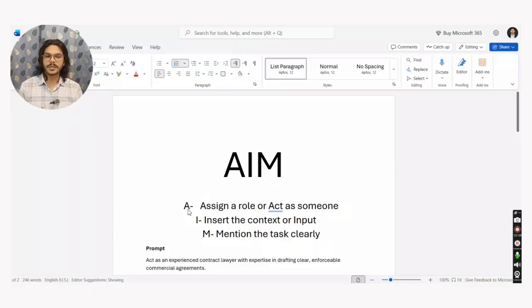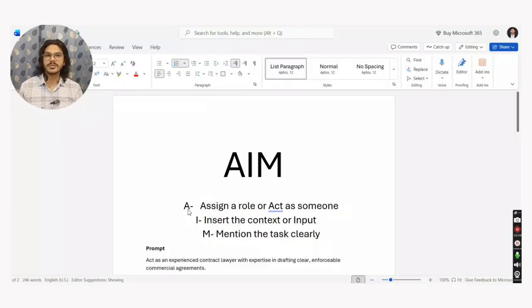I stands for insert the context or input. Consider this situation. Whenever you give your junior a task to draft an NDA, your junior will ask you, sir, is it unilateral? Is it mutual? How long is the NDA going to be? What are the obligations? Is trade secret included or not?